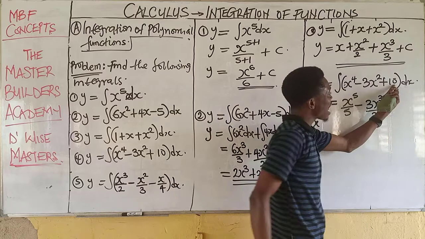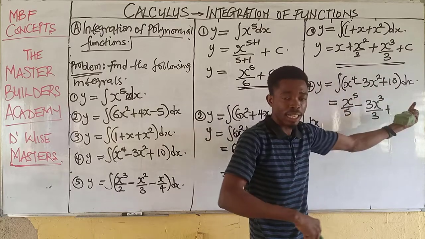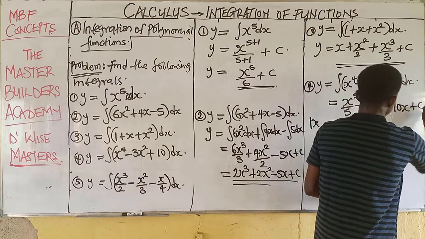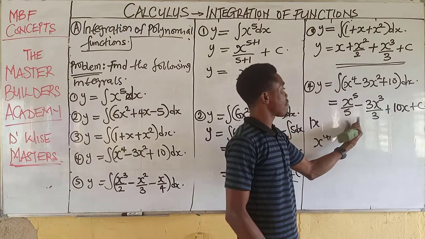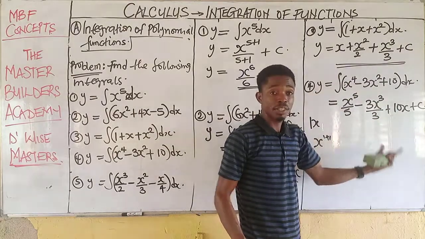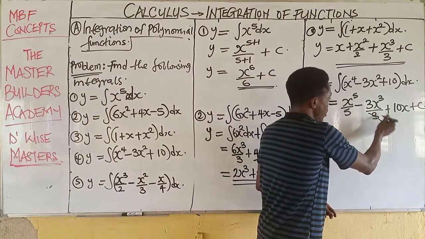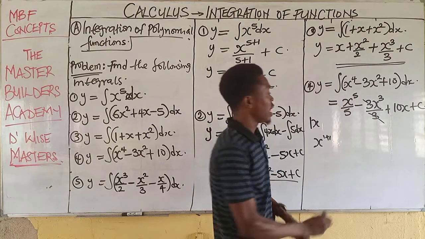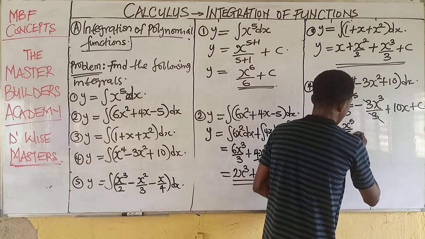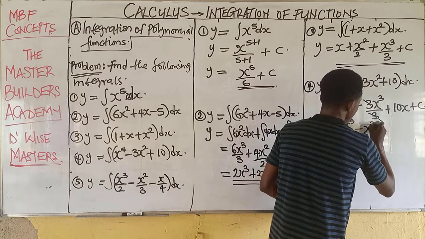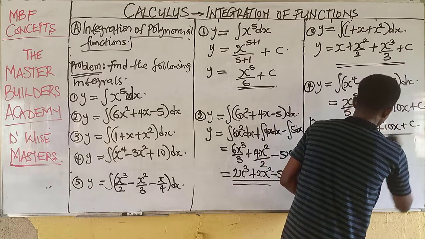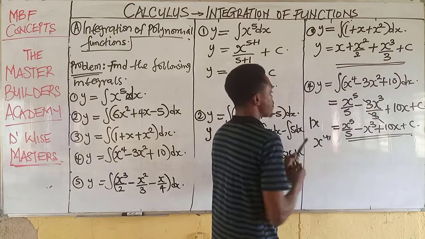Now the next is the constant. When I integrate 10 with respect to x, this will give us 10x, then plus c. Now I have a denominator. If I find that there is something that can cancel out, or the numerator can be divided by the denominator, then I can go ahead. Of course, I can take care of this middle term. Then I have this as x raised to the power of 5 over 5 minus x cubed plus 10x plus c. This is the answer to this. Then finally